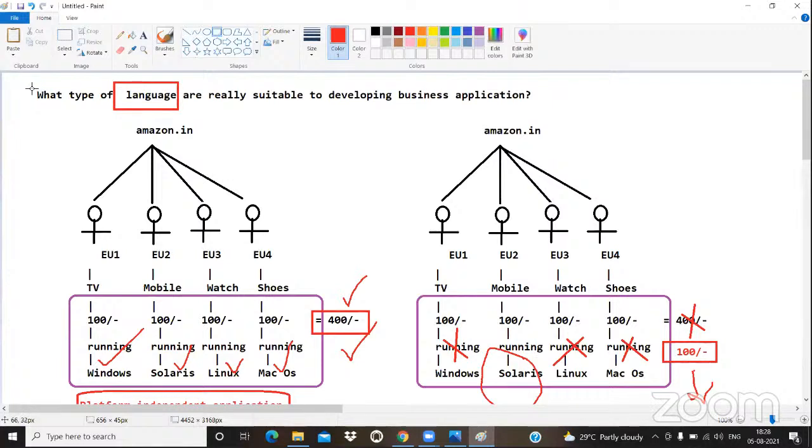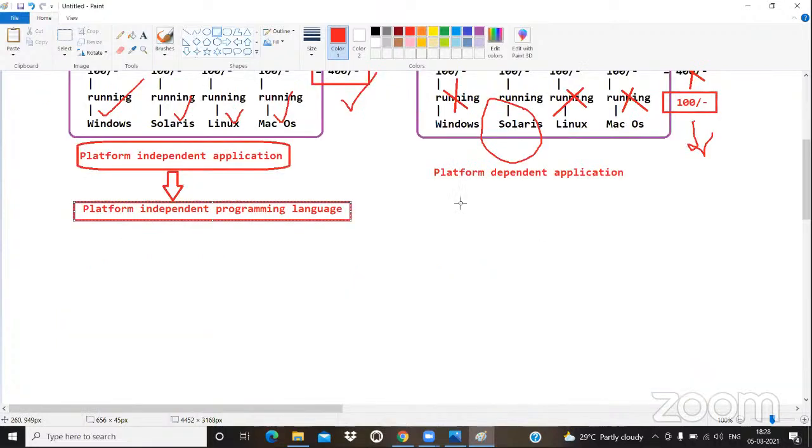So will you please concentrate? What is our title? What type of language is really suitable for developing business applications? So what type of programming language, guys? Platform independent or platform dependent? Platform independent programming language.